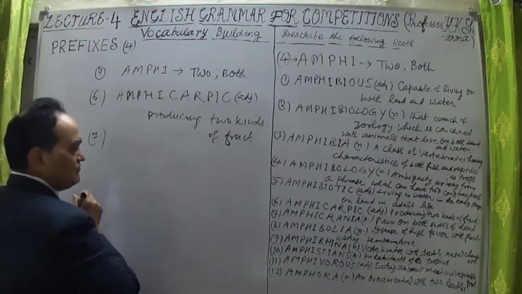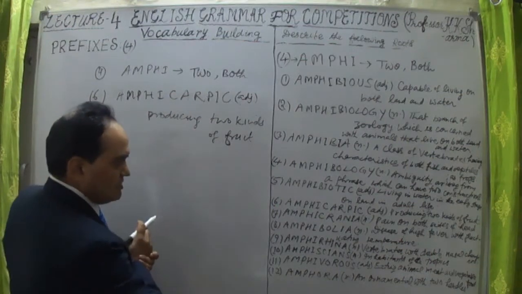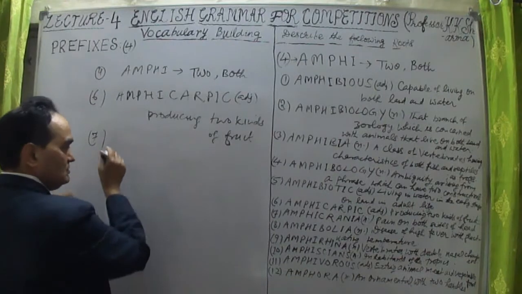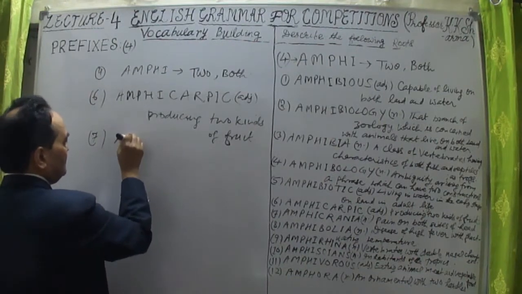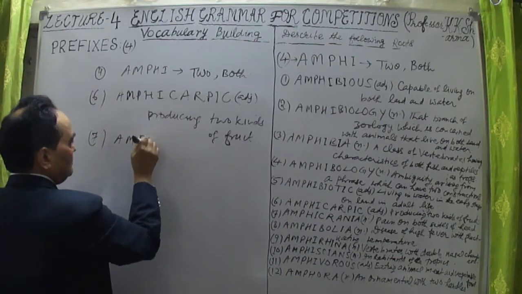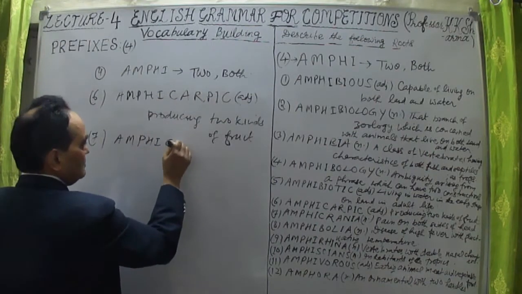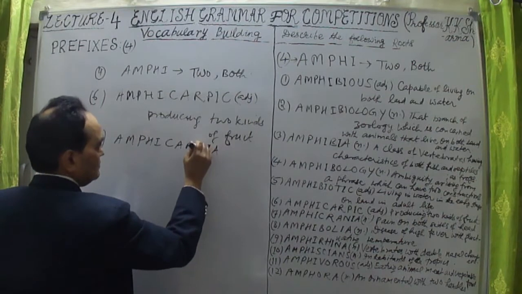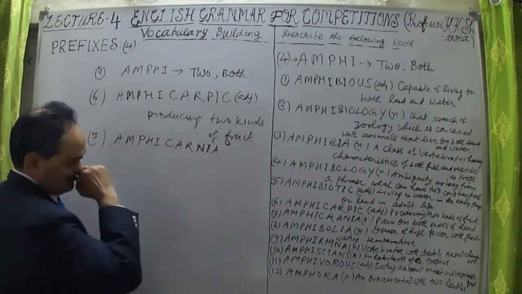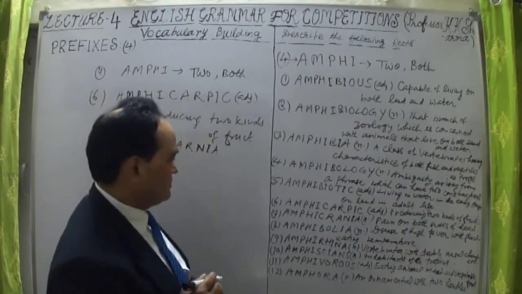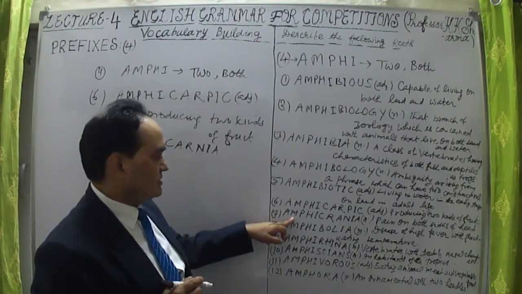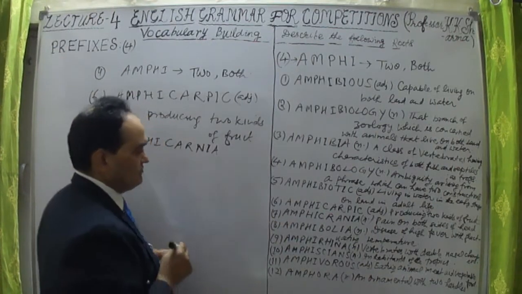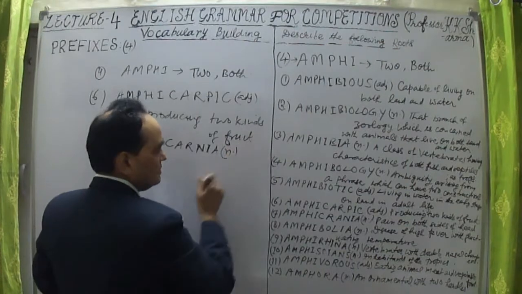The seventh word is amphicarnia, N-I-A. It is a noun here.